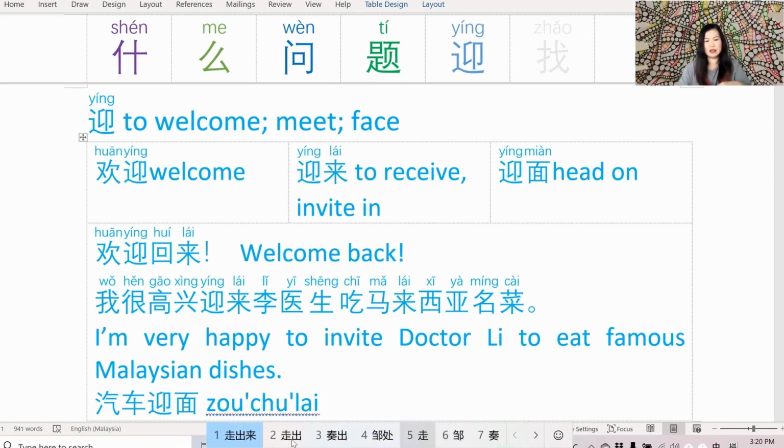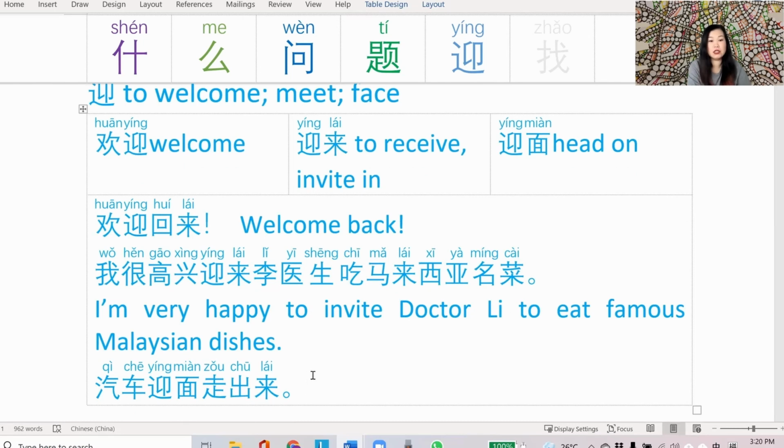迎面走出来. I'm trying to say it like pop out. 汽车迎面走出来. It sounds right to me. If you guys think of a better way to use yíng or if there is a need to correct this sentence, let me know in the comment below. But what I'm trying to say is that the car came head-on towards me. 汽车迎面走出来.